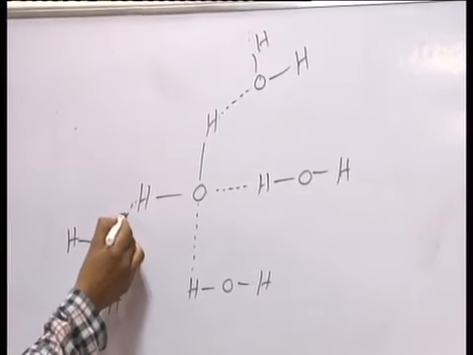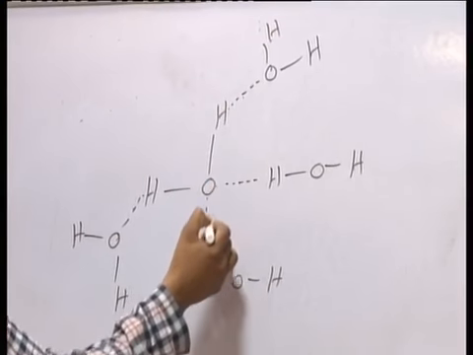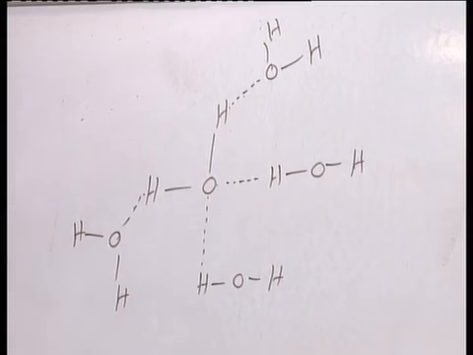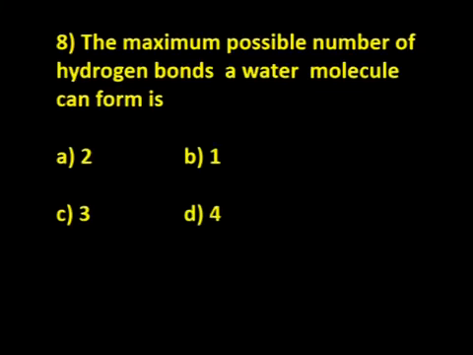So totally 1, 2, 3, 4 hydrogen bonds are possible. So option D is the correct answer.